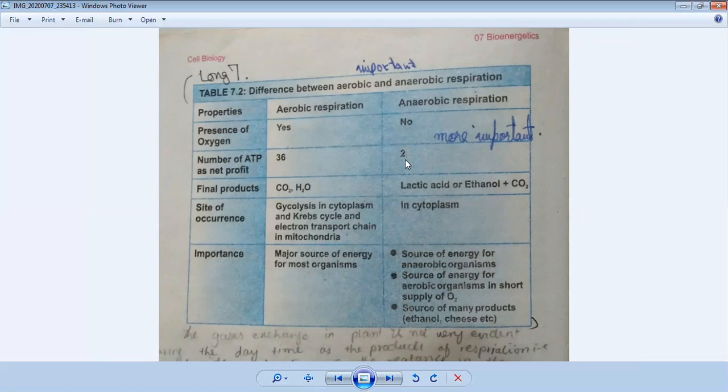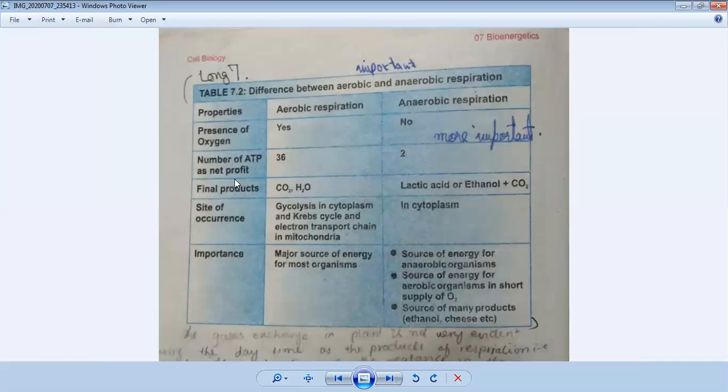If you keep in mind, we discussed the glycolysis process, in which glucose is broken down in the cytoplasm, so 2 ATP molecules are formed. So in anaerobic respiration 2 ATP molecules are formed, and in aerobic respiration 36 ATP molecules are formed.